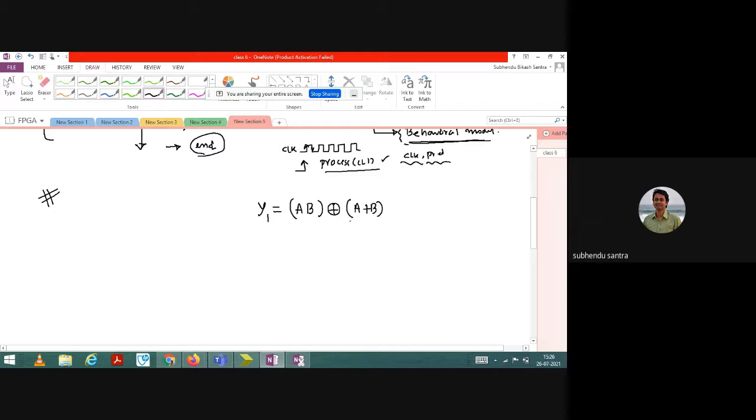That is the first function. And let us say y2, that I also want to execute at the same time, is a bar. So y2 equals a bar and y1 equals ab XOR a plus b. That is what I want to execute.